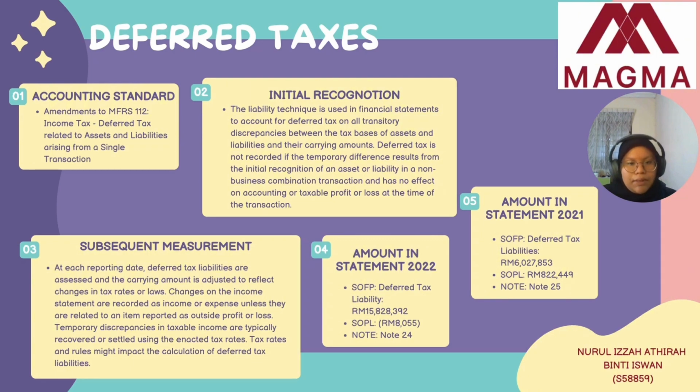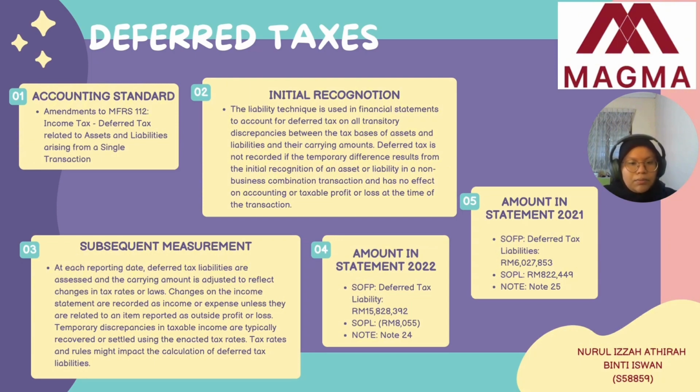My company's name is Mak Group Berhad and it was founded in 2006 with a financial year that ends on December 31st. Firstly, I will address the company's accounting standard, which is MFRS 112, income tax, deferred tax on assets and liabilities. The second point is the initial recognition, whereby the deferred tax is not recorded if the temporary difference arises from the initial recognition of an asset or liability in a non-business combination transaction that has no impact on accounting or taxable profit or loss at the time of the transaction.